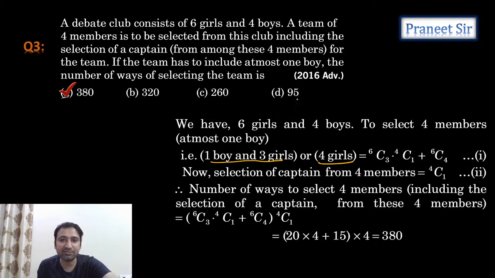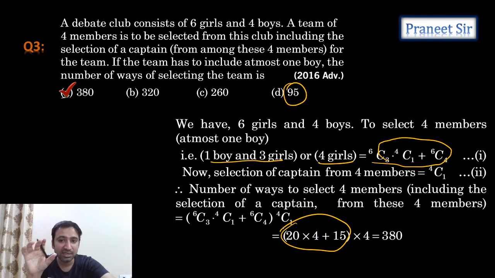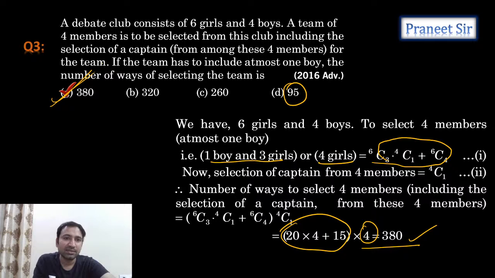Clear? So 95 is only the selection of four members. Once we select four members, this is going to be 95, correct? Whatever we have done till here is correct. But out of these four members we have selected, we need to select one captain. So captain means what? Out of these four members, we can select any captain. So four ways. So into four, we need to do it, so that we get 380. So that's why the first option is the answer. Clear now? Guys, is it clear where we have gone wrong? Understood?